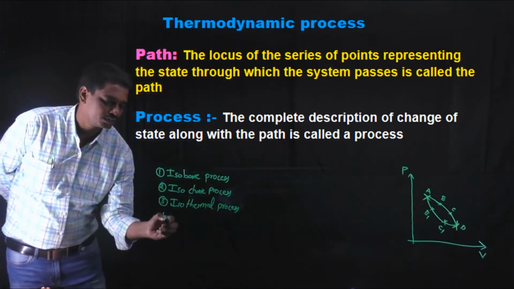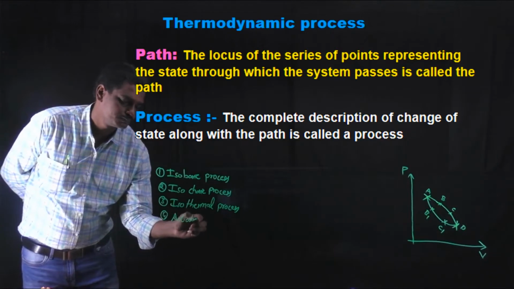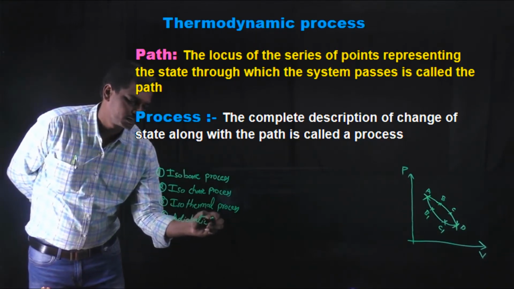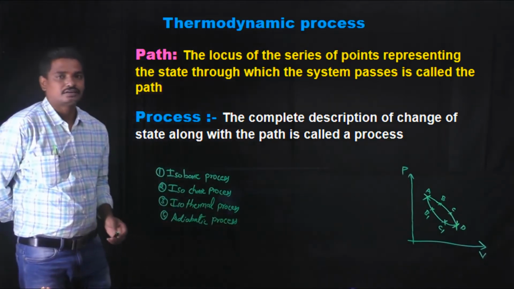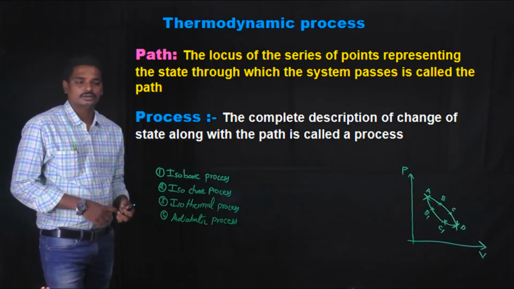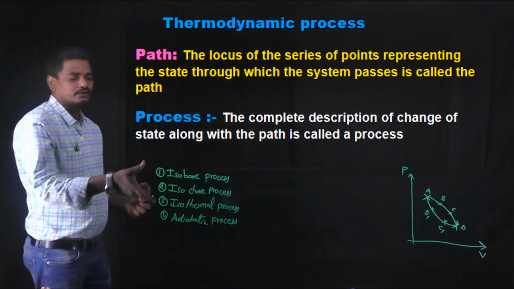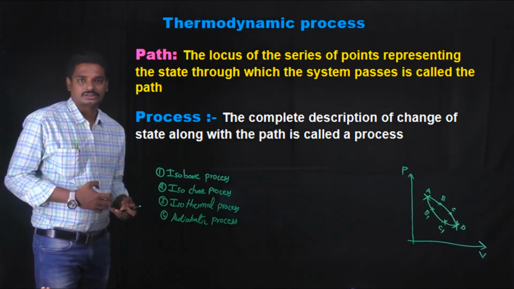And the fourth one is the adiabatic process. These are the different types of processes that we will learn in this session. Before learning these four different types of processes, let us see what a quasi-static process is.